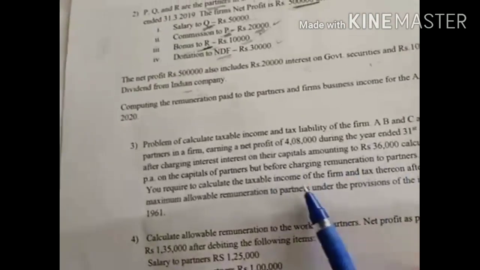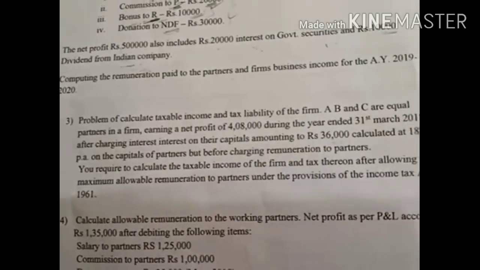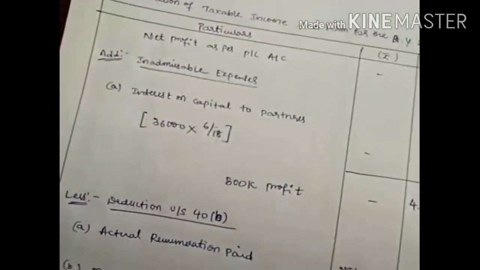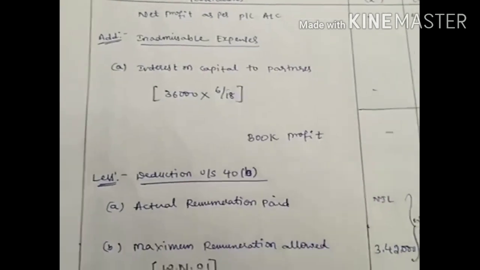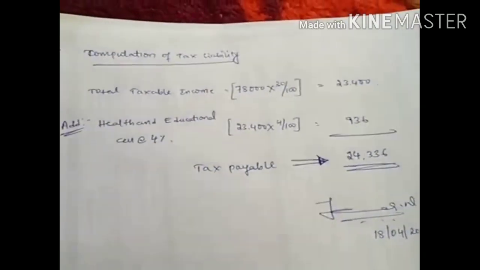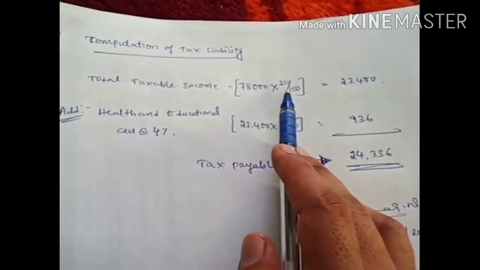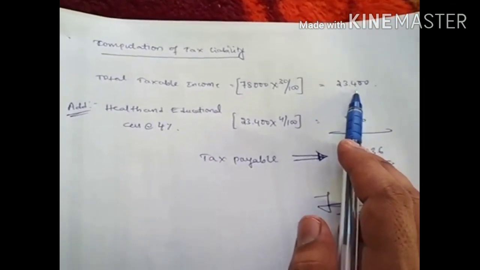In the problem they are not only asking taxable income, they are also asking tax liability. So we have to calculate as I already explained. The tax rate of the income of the firm is 30% at a standard rate. So taxable income we got 78,000. 78,000 into 30% we have to calculate. So we're going to get 23,400 rupees.